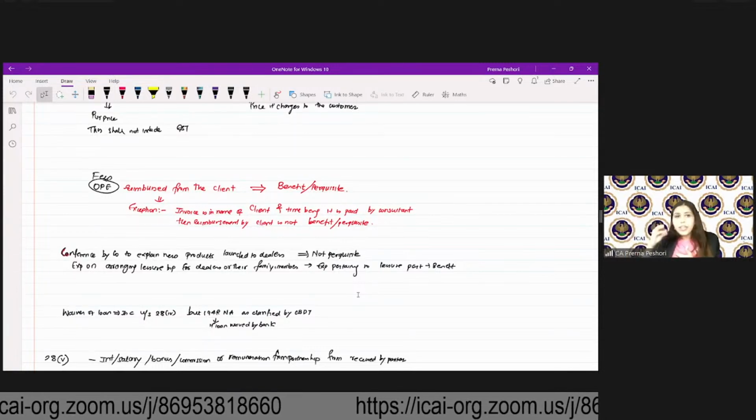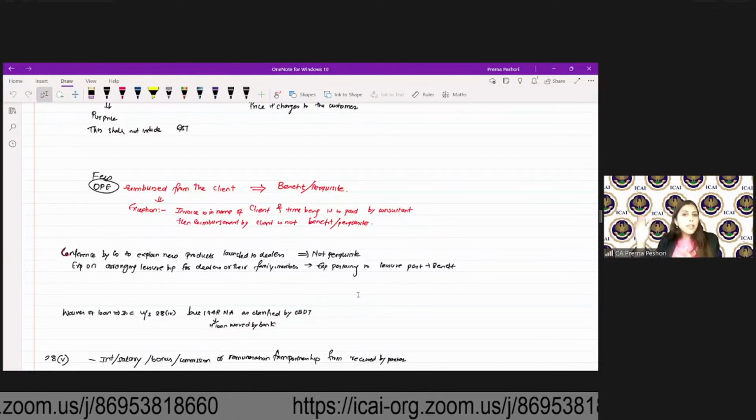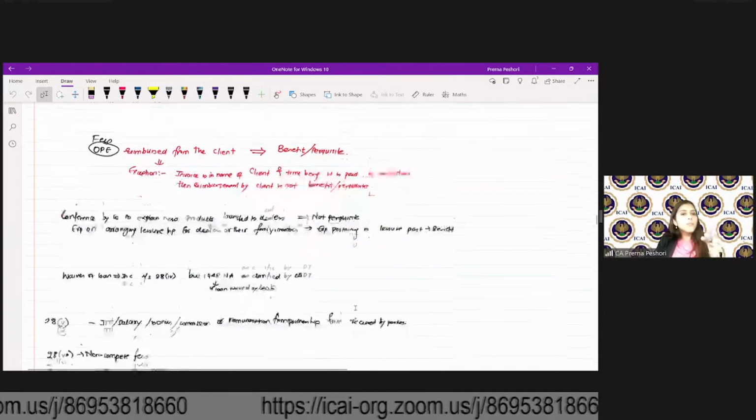Waiver of loan, it is income under 28. But 194R is not applicable. CBDT has clarified that if the loan is waived by the bank.